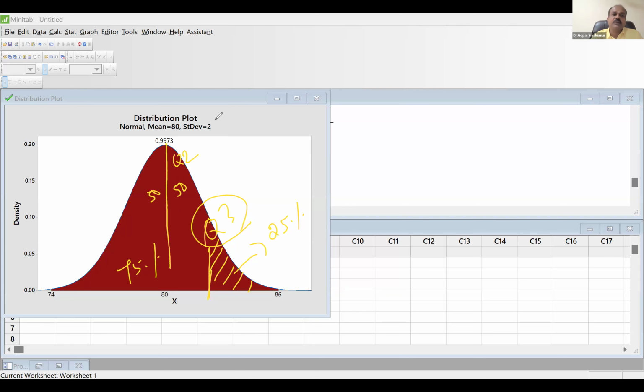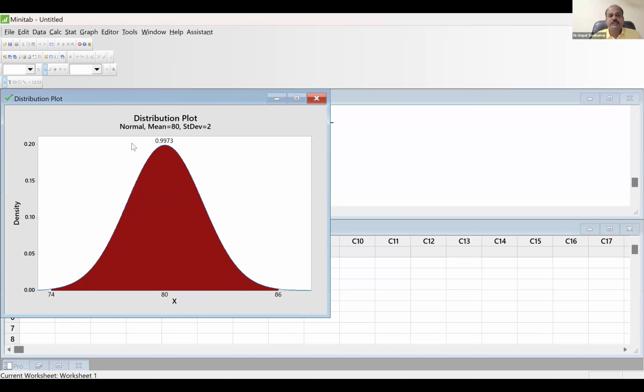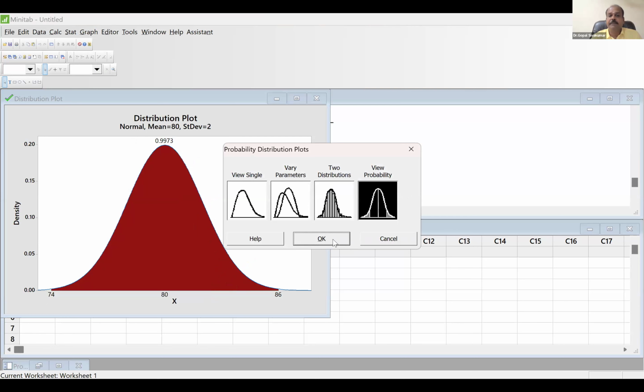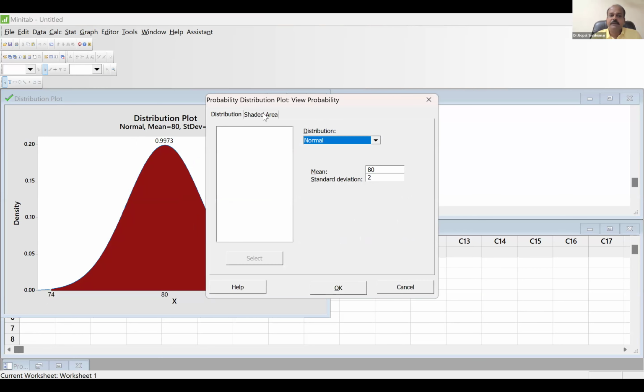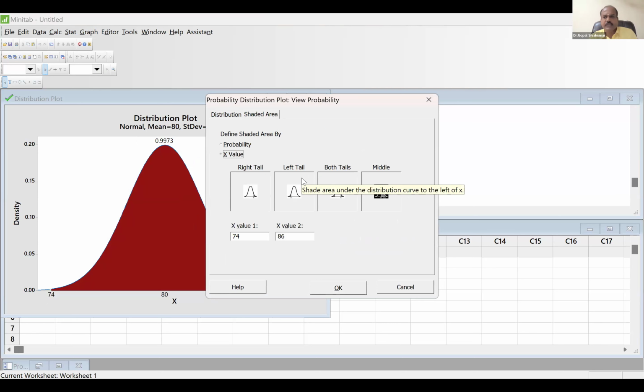Now let us find out Q3. Let me close this graph. Probability Distribution Plot, View Probability. Same thing, normal, shaded area. Now, according to the definition of Q3, the area to the right side is how much? 25. So choose the right tail here. Okay, sir. Choose probability, choose right tail. What should be the right side probability?